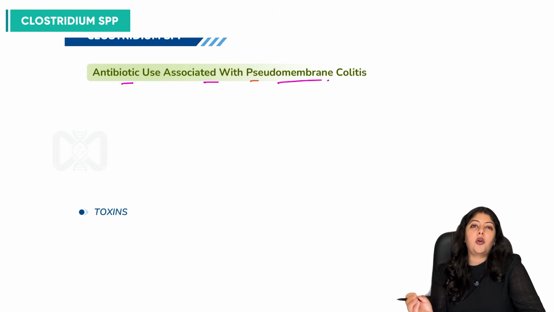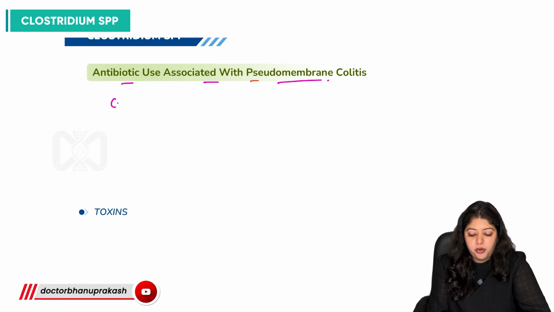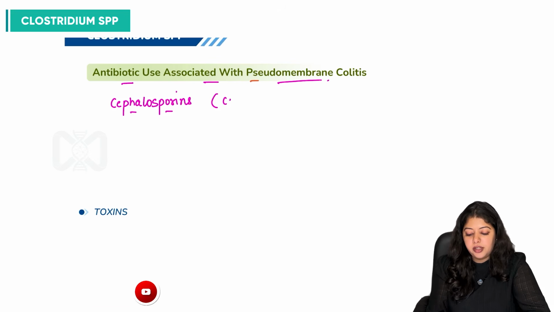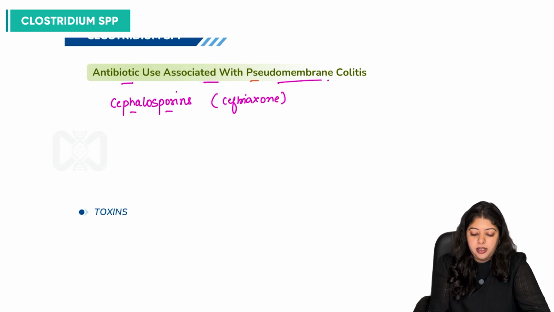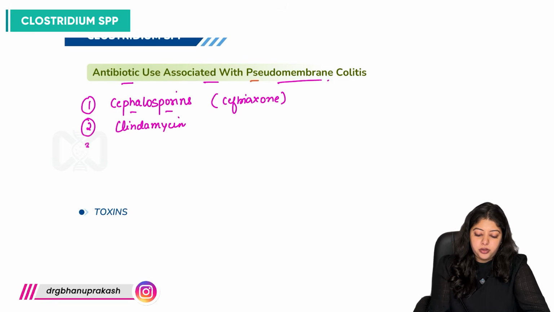So the most commonly used antibiotics nowadays, like cephalosporins firstly. Can we say ceftriaxone as an example? Then we have clindamycin. Can we also say ampicillin?